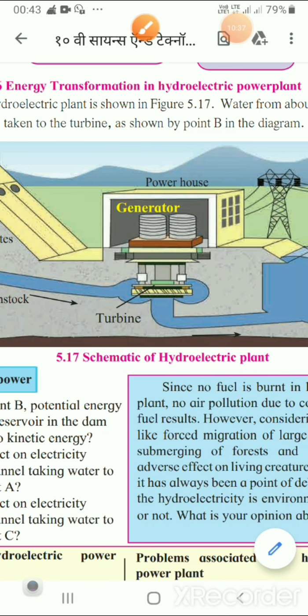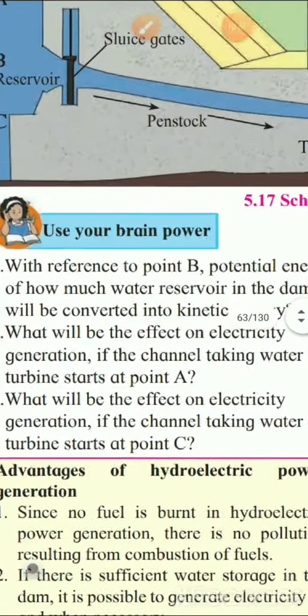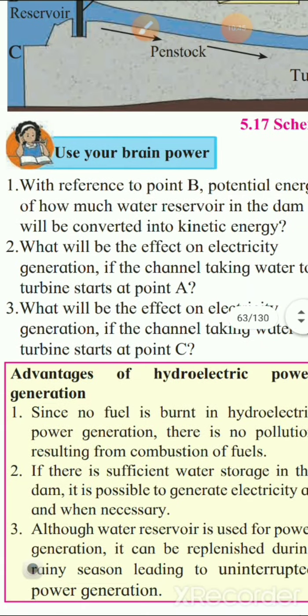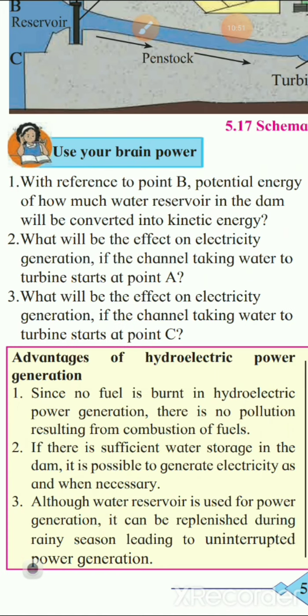Now let us see a few points here, children, where you have to use your brain power. What is the first point? With reference to point B, potential energy of how much of the water reservoir in the dam will be converted into kinetic energy? So here we can see that the potential energy of water stored in the region A to B will be converted to kinetic energy. This is the answer for this.